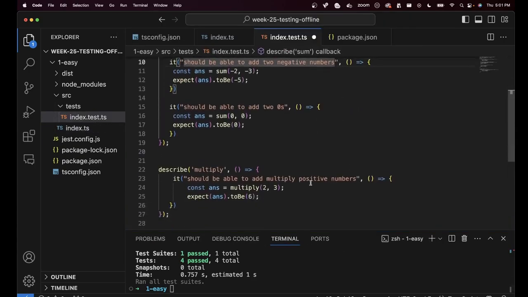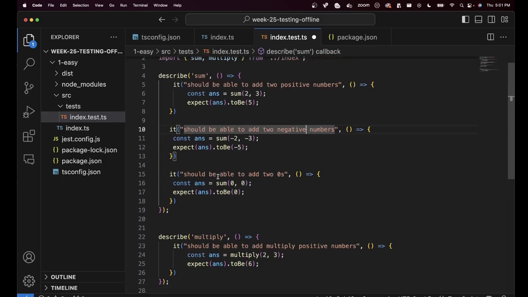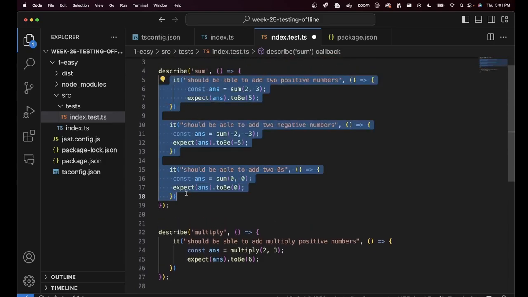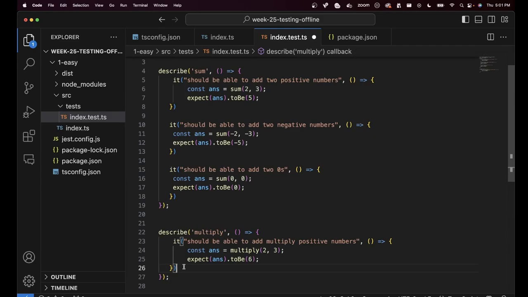I can add more tests to the second describe block if I want. Right now I just have 3 tests over here and 1 test over here. If needed, I can add more tests here. I can also structure it better.